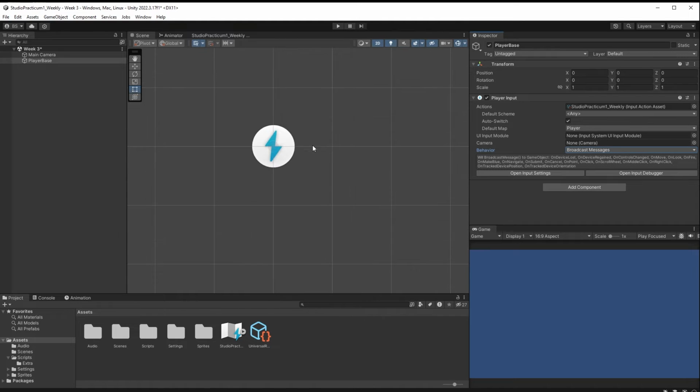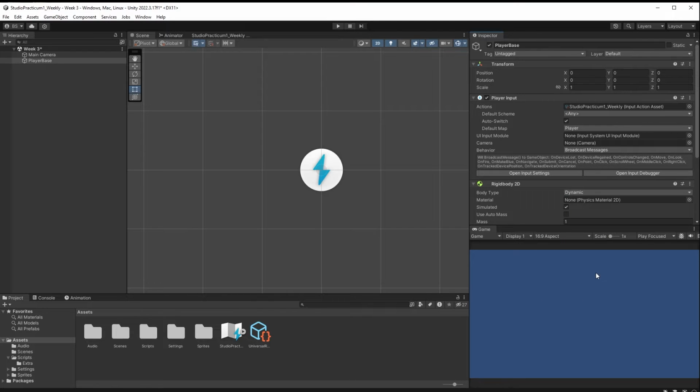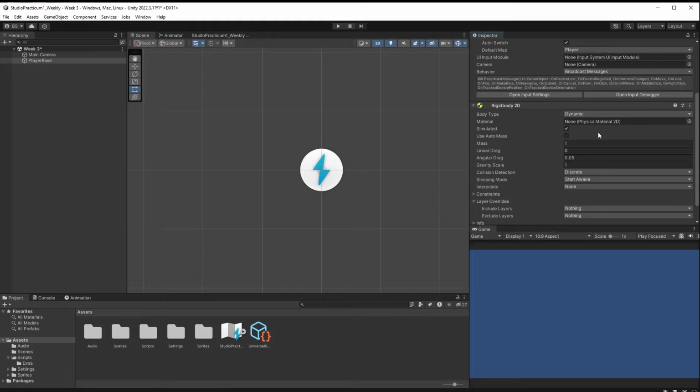Let's zoom in here a bit. So there's my circle. I've got my circle in place. It's got the player input. I'm going to add in here as well a physics component because I actually need a rigid body of some kind. A rigid body 2D in this particular case because we are working with 2D. So I'm going to add a rigid body 2D, and we can make adjustments to this a little bit later on. We're going to want to adjust it depending on the type of movement that we actually add.